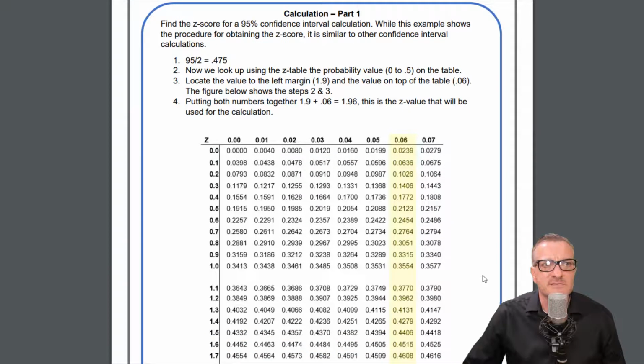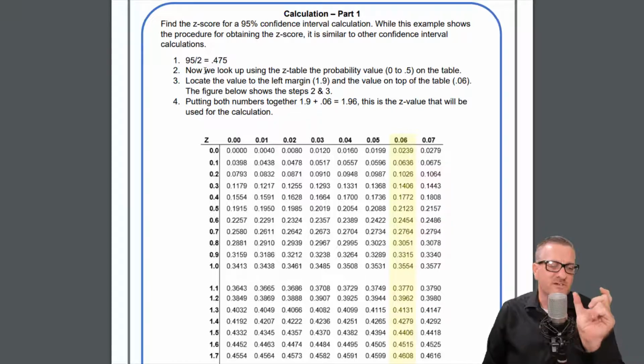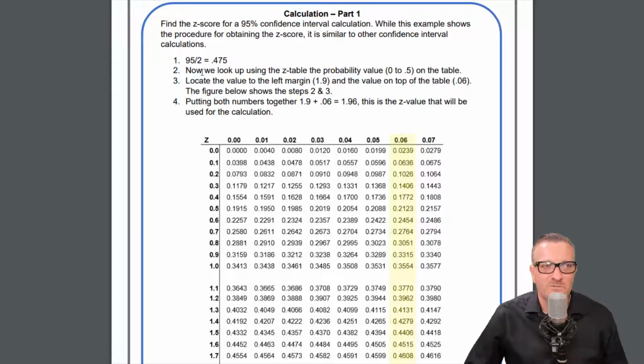Okay, so this is the z-table. It says find the z-score for 95% confidence interval calculation. While this example shows the procedure for obtaining the z-score, it is similar to other confidence interval calculations. So 95% divided by 2. Confidence intervals always have two sides. With hypothesis testing, they don't. But with confidence interval, it's an interval. It's plus and minus, so we have two sides, with the mean being in the middle.